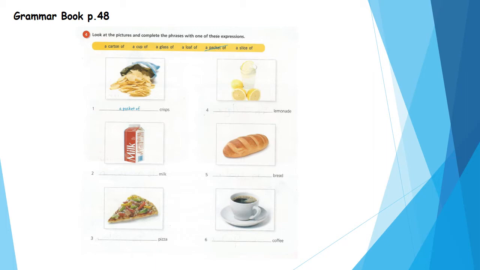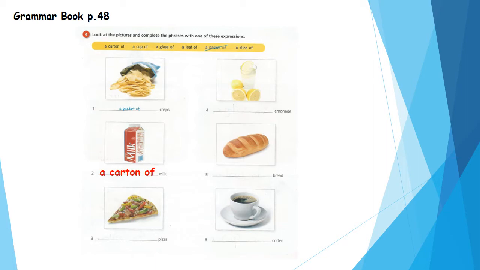Here, I don't count crisps. I count the packet, okay? A packet of crisps, because crisps is, yes, uncountable. Number 2. Milk. Milk is uncountable, okay? Yes. What can you see in the picture? A carton of milk. We say a carton of milk.